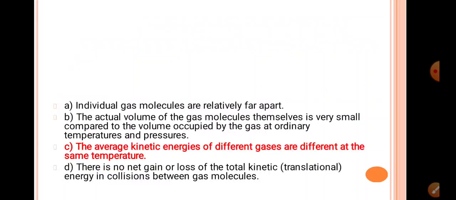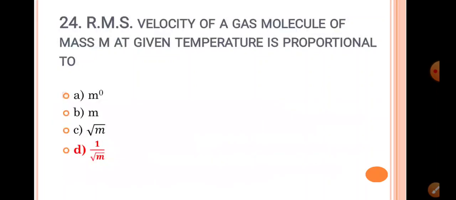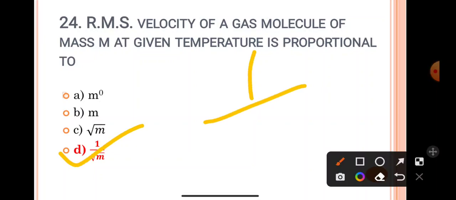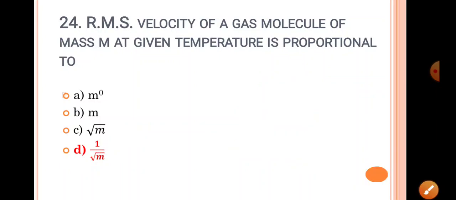Suppose तुम्ही ऑक्सिजन घेतलाय, ऑक्सिजनचं कंटेनर घेतलं आणि त्याचं पर्टिक्युलर मास असणार, त्याच्यानंतर हायड्रोजनच्या गॅसचं मास वेगळं असणार. तो रूट मीन स्क्वेअर वेलॉसिटी जी आहे ती ॲट अ गिवन टेम्परेचर, it is inversely proportional to the square root of mass of that particular gas molecule. So the answer is D, that is 1 upon under root of m, where m is the mass of that particular gas molecule. So this is the 24th question.